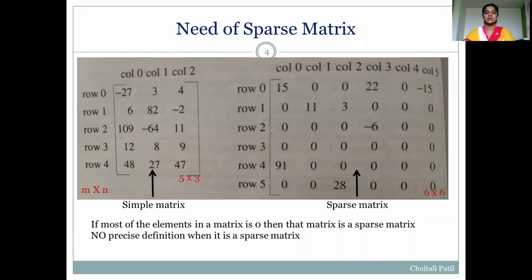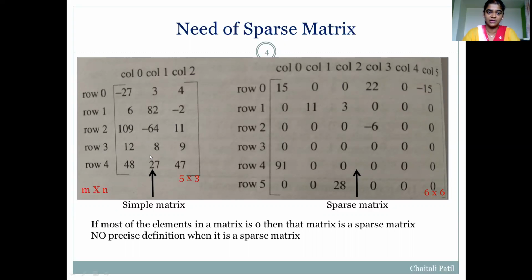Now consider these two examples. There are two different matrices. The first matrix is of size m by n, where m is the number of rows and n is the number of columns. Generally in C++, array index starts from 0. So there are 0 to 4, which means 5 rows, and 0 to 2, which means 3 columns. So the size of this first matrix is 5 by 3.